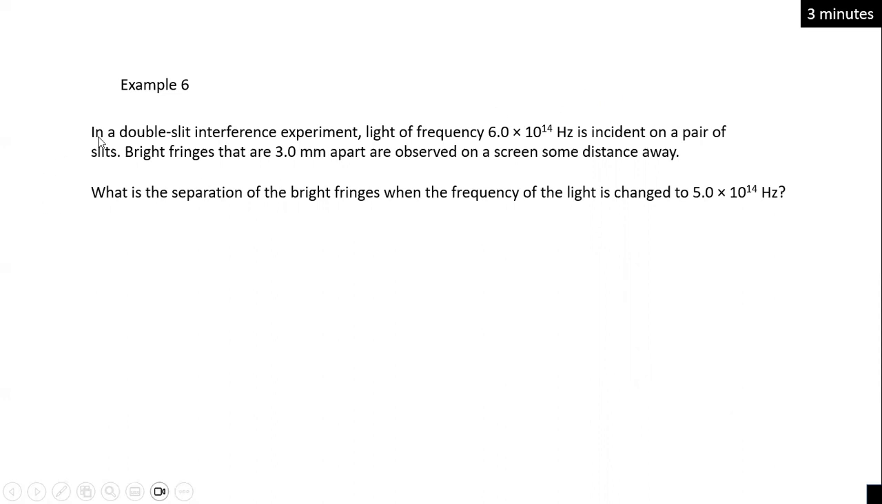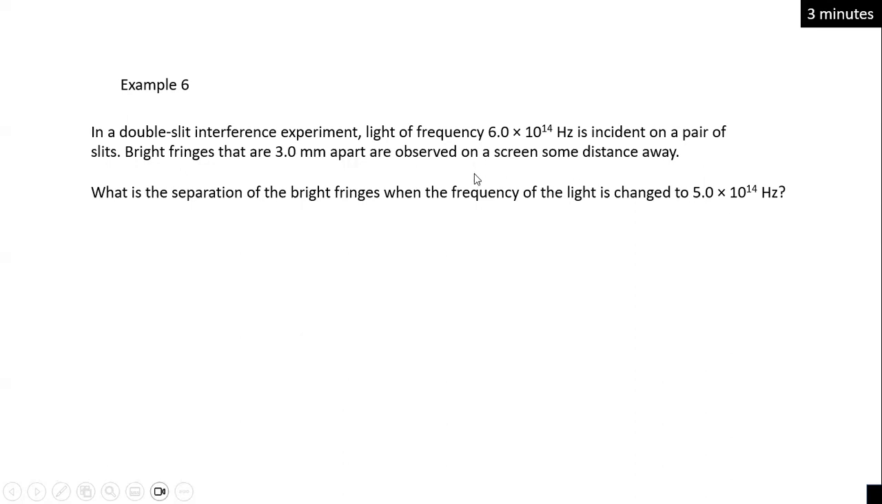Okay, so let's discuss this question. In a double slit interference experiment, light of frequency 6 times 10 to the 14 Hertz is incident on a pair of slits. So bright fringes are 3 millimeter apart as observed on the screen some distance away. So what is the separation between the bright fringes when the frequency of the light is changed to 5 times 10 to the power 14 Hertz?